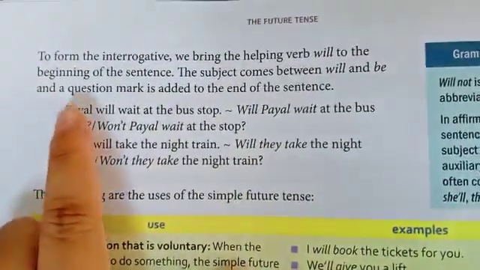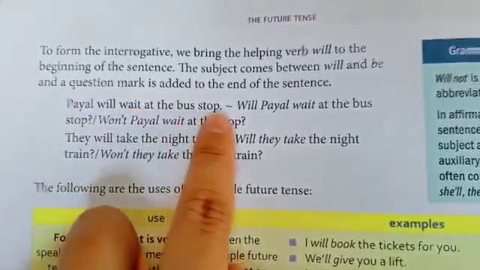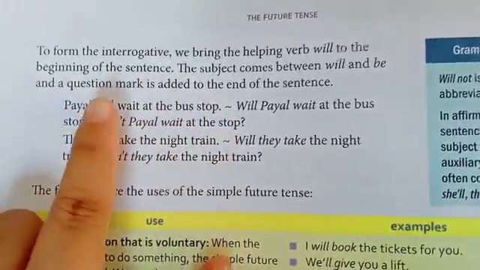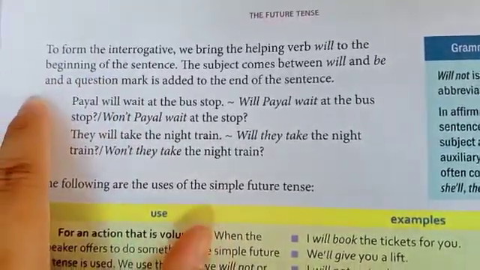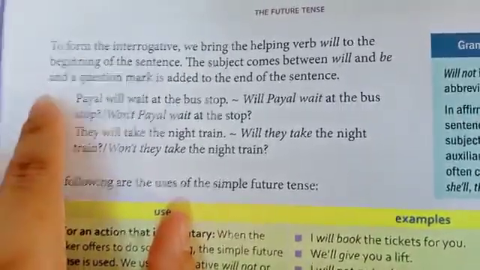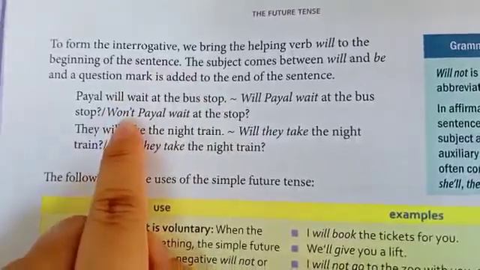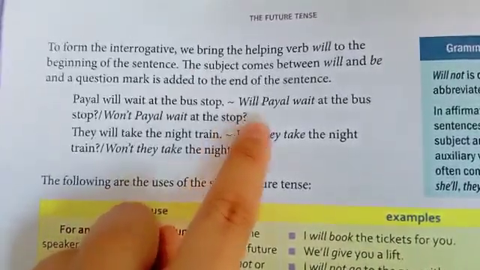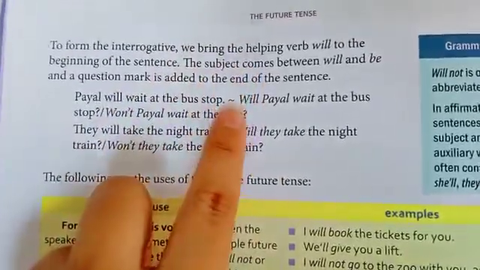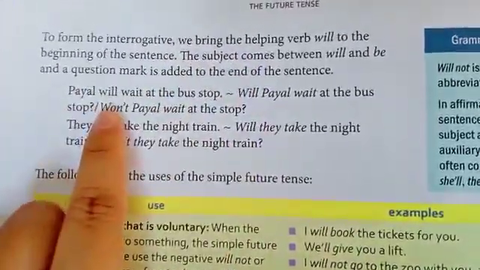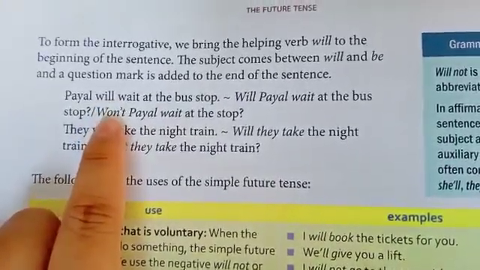The sentence here is Payal will wait at the bus stop. So we will bring this helping verb or the auxiliary verb here in the front of the sentence. Will Payal wait at the bus stop? Question mark. Won't Payal wait at the bus stop? Question mark. We can make the question in two ways, by writing will and by writing won't. Won't is used as a short form of will not.